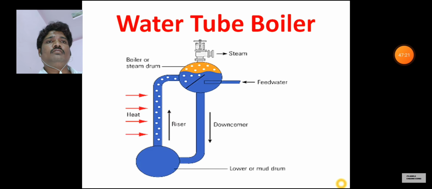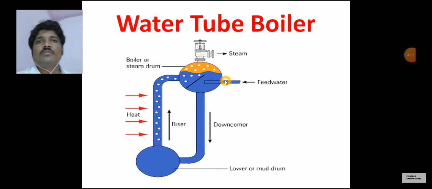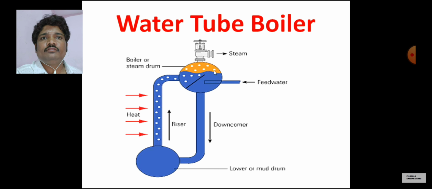Discuss the parts of a water tube boiler in detail. There are two drums in a water tube boiler. The upper drum is known as the boiler drum or steam drum, and the lower drum is known as the lower drum or mud drum. These two drums are interconnected by two pipes. The first pipe is known as the riser and the second pipe is known as the downcomer.